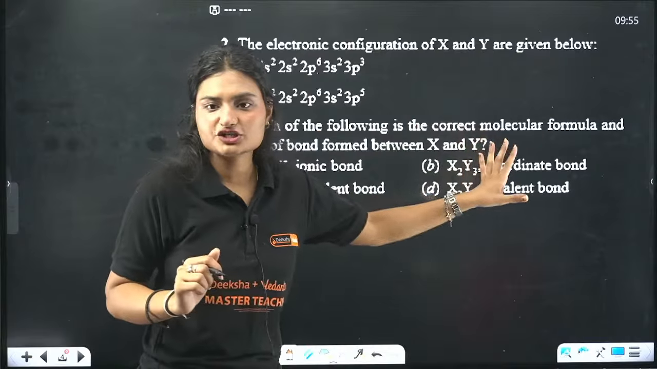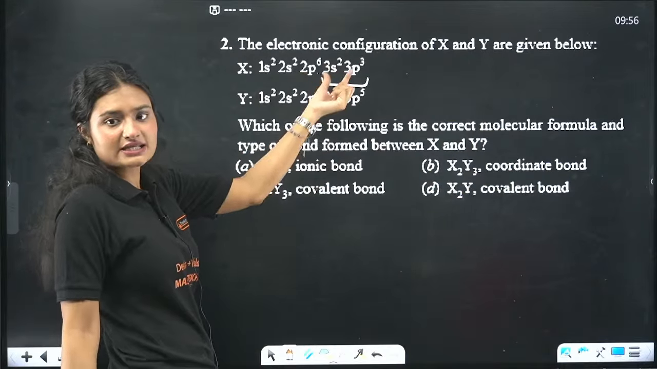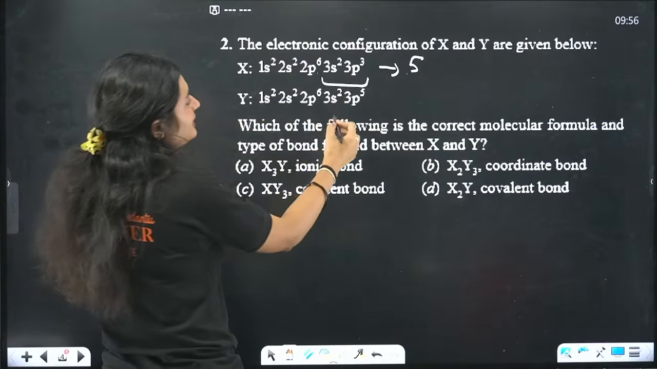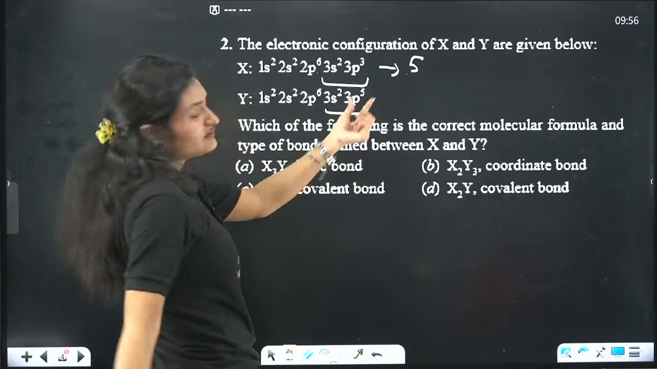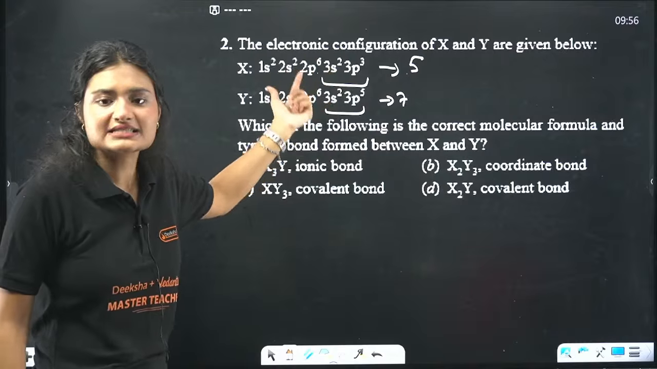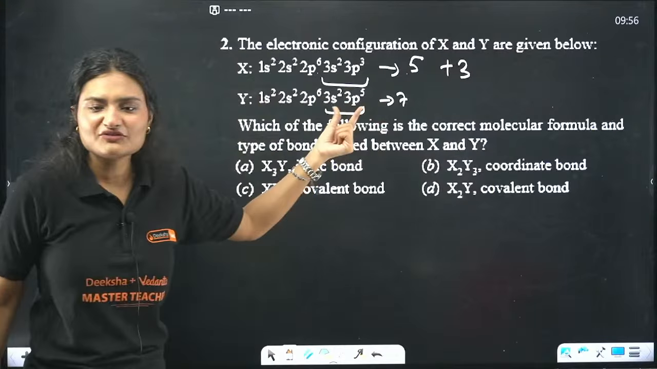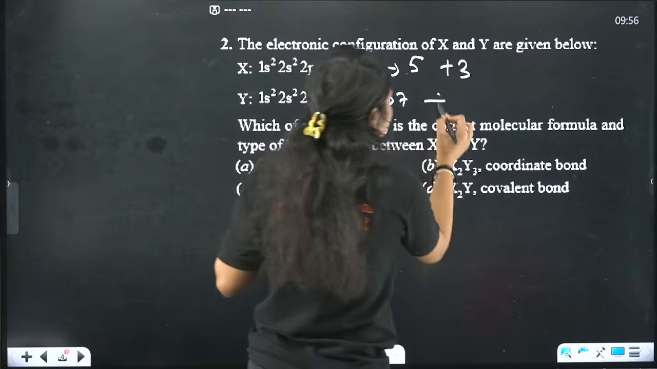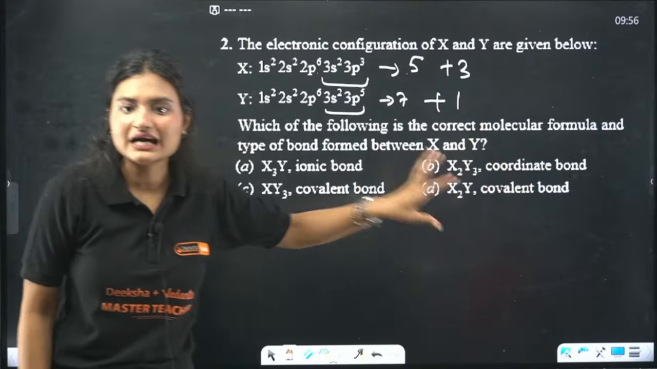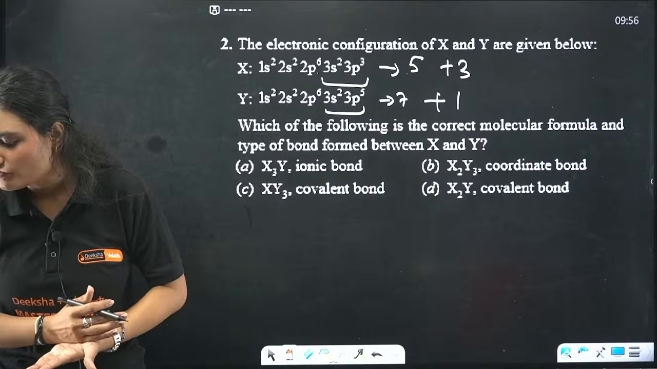The electronic configuration for X and Y is given. X has how many electrons in the outermost shell, 3s and 3p? So X has 5 valence electrons. Y has 3s2 and 3p5, that means it has 7 electrons. So how many electrons does X need to complete its octet? 3 electrons, right? And how many electrons are needed by Y to complete its octet? 1 electron, right? Now you need to tell what is the correct molecular formula and the type of bond formed between X and Y.